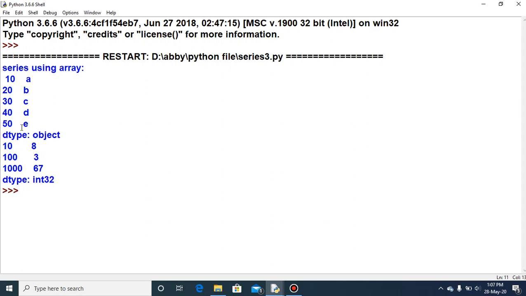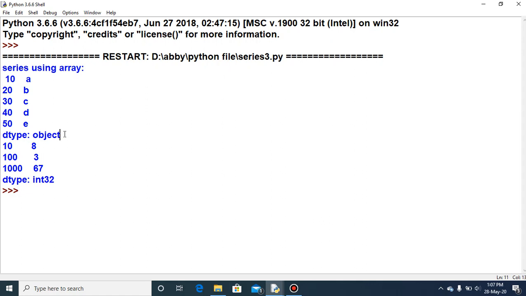In the first series the data value was ABCDE, in the second series it was 8367, and based upon the data value the dtype is coming. Here the data type is int32, or you can say simply integer, because 8367 was integer. ABCD is a character value, so it is coming as an object.